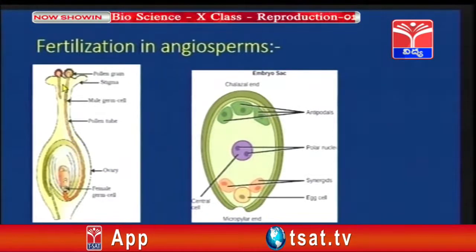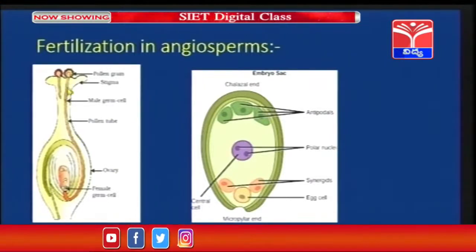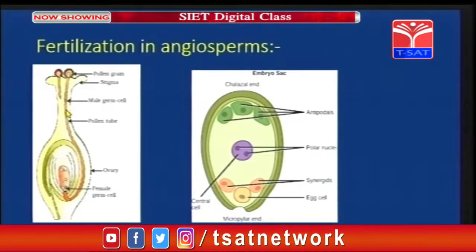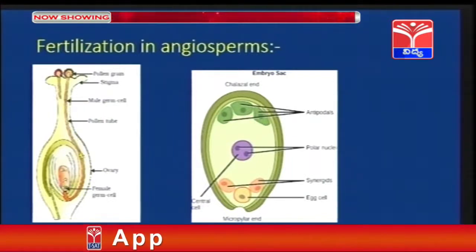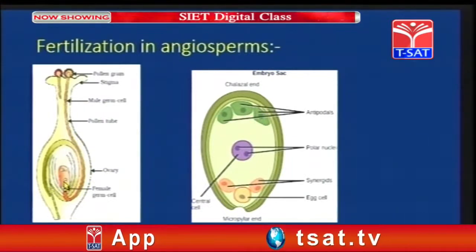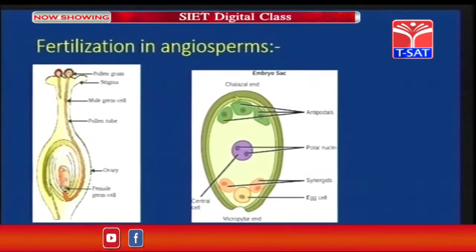And we discussed earlier that the pollen tube consists of 2 nuclei. The style directs the pollen tube towards the embryo sac. So, the 2 male nuclei which are present will reach the embryo sac. As we have discussed in this image earlier also, towards the chalazal end, antipodals are present.